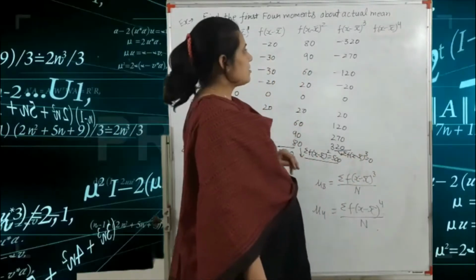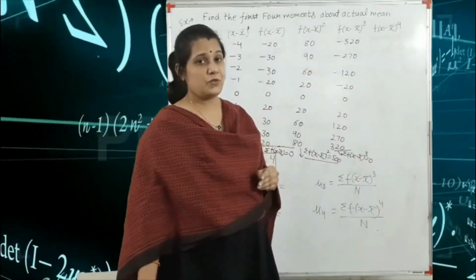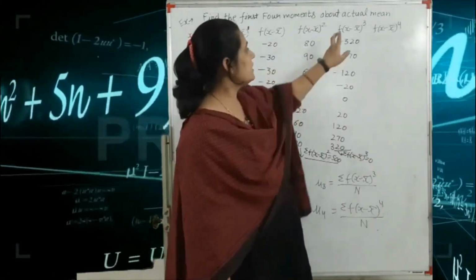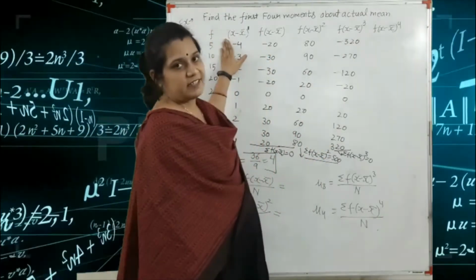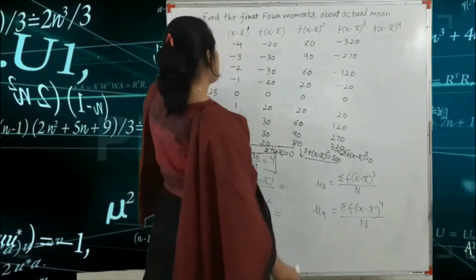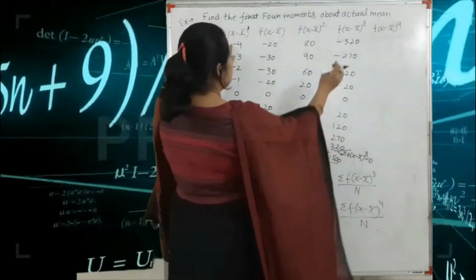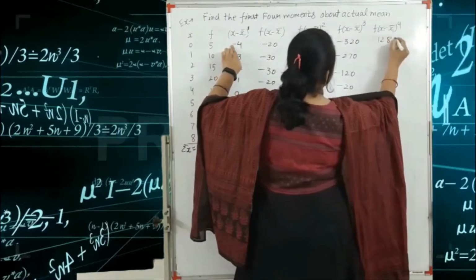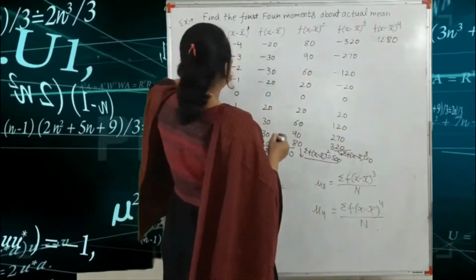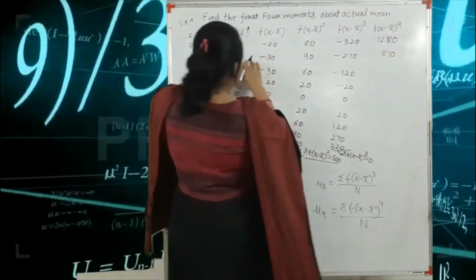Okay, so the last column is f(x minus x bar) whole raised to the power 4. So we use here f(x minus x bar) power cube and here x minus x bar. Okay, so here power 3 plus 1 is equal to power 4. So multiply both terms. So here plus 1280. Okay, here 810, 27 into 30.